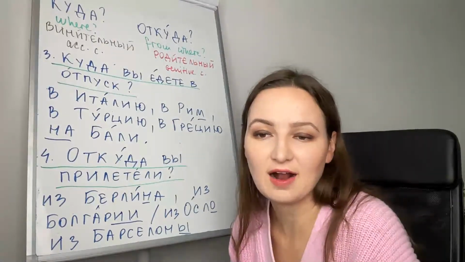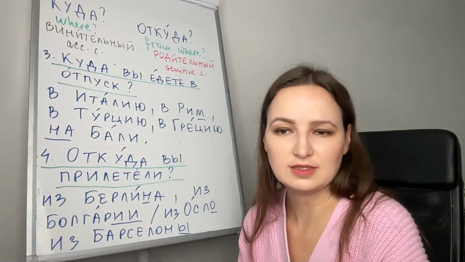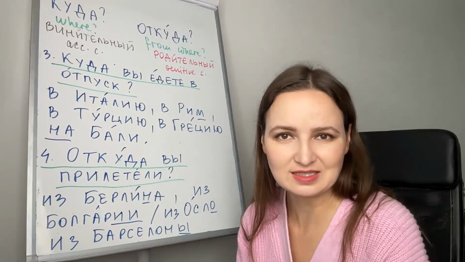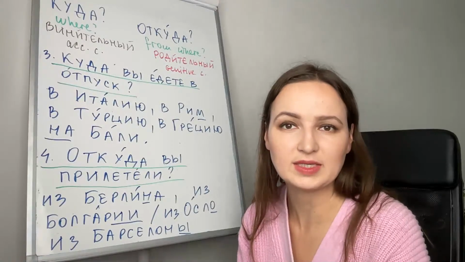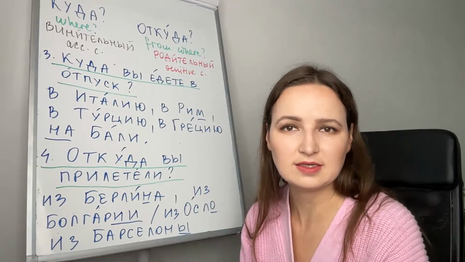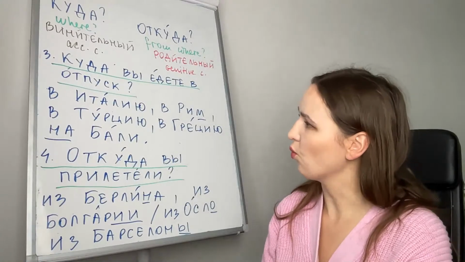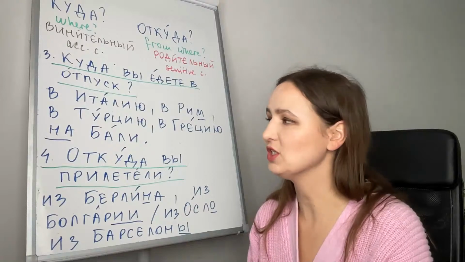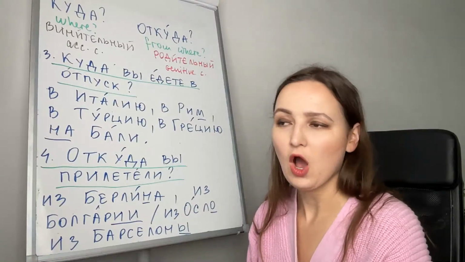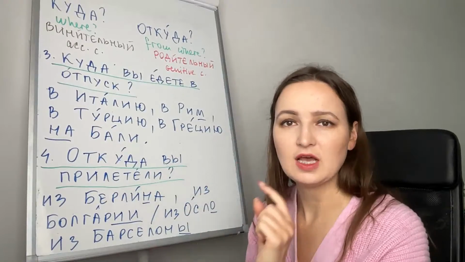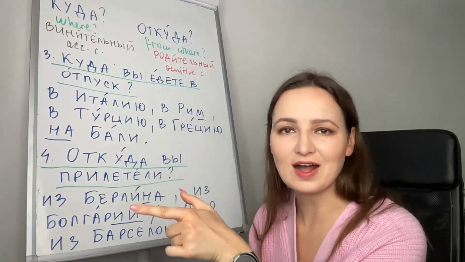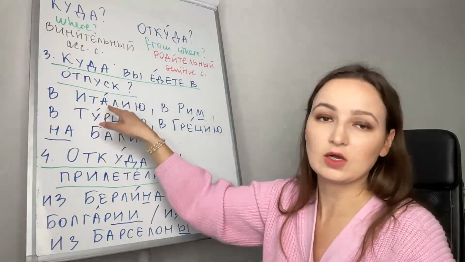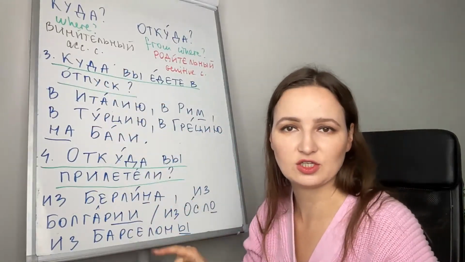Спасибо. Из Техаса. In Russian, Texas is Техас. It ends in с. So с is a consonant, which means that this noun is masculine. Техас is masculine. So in genitive case, we have to add a to make it genitive: из Техаса, from Texas. Or if we are going to Texas, мы едем в Техас. Nothing will change because it is already accusative, and masculine accusative nouns do not change.